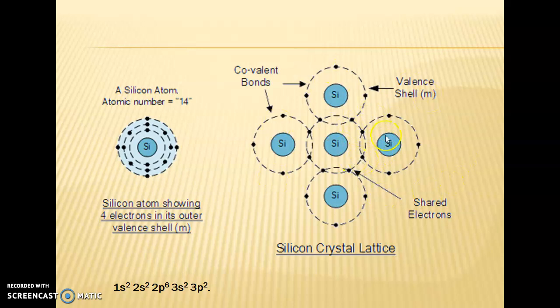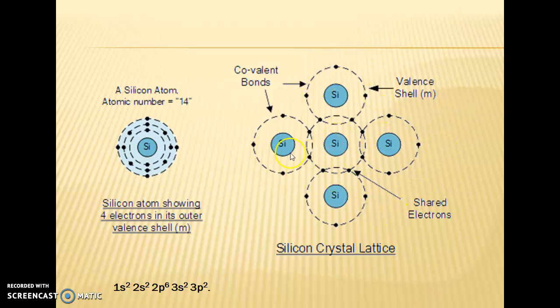So you're seeing the crystal structure of silicon and how it is forming covalent bonds with the valence electrons. If you increase the temperature, these electrons present in the covalent bonds will participate in the conduction.